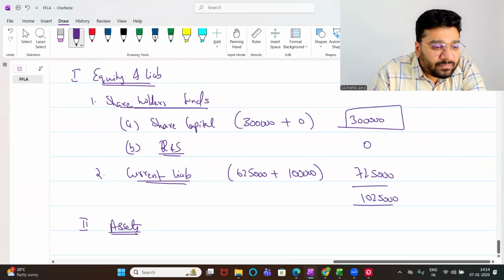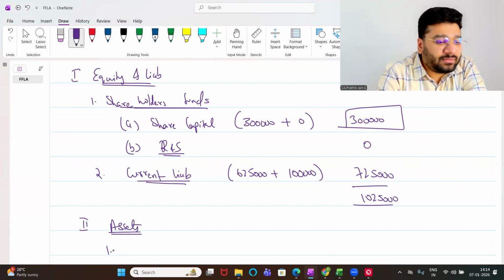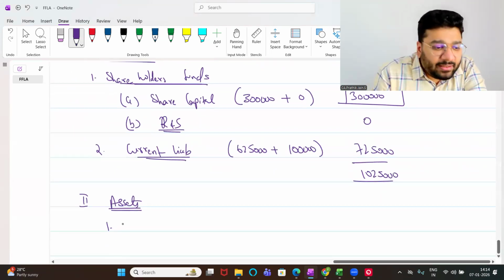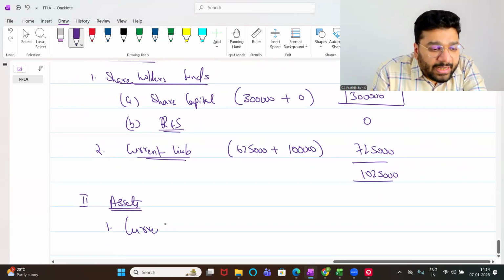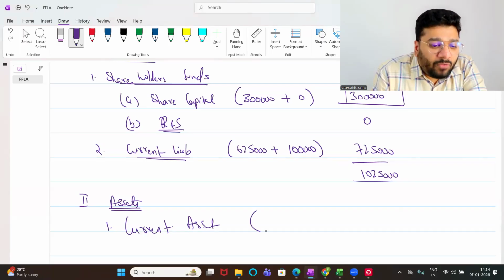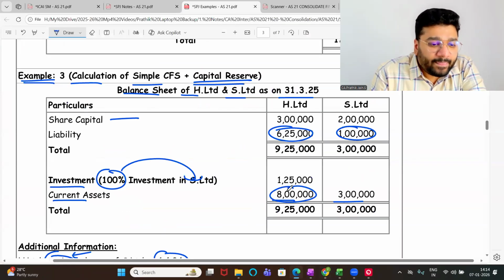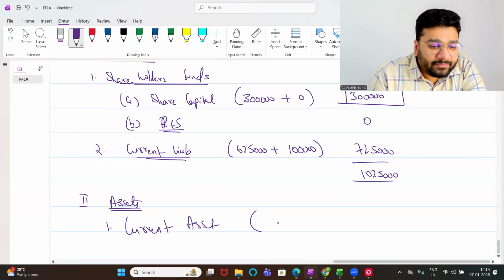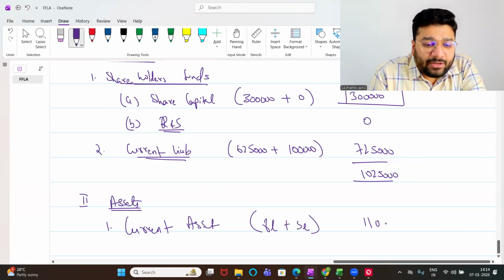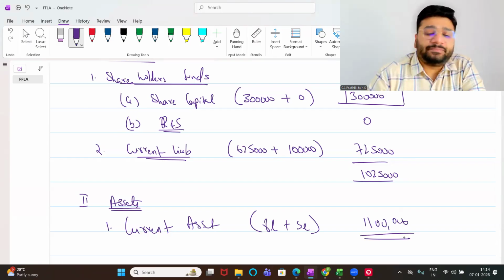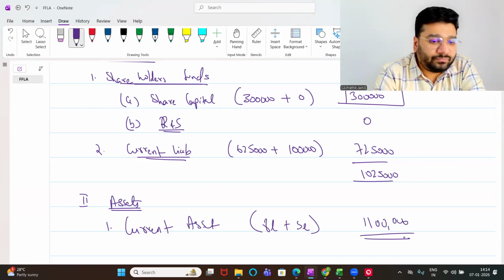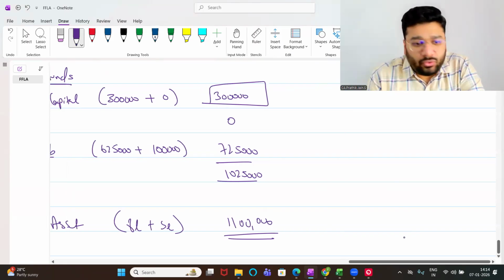Next, number 2. Assets. Under that, the first one is non-current asset, which is not there. So I'll take current asset. Current asset, how much, people? Of the holding company, it is 8 lakh and subsidiary is 3 lakh. So 8 lakh plus 3 lakh, how much is it? 11 lakh rupees. Balance sheet tallying, not tallying? Not tallying. Now, working note.